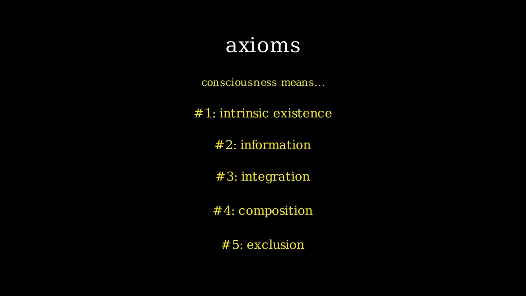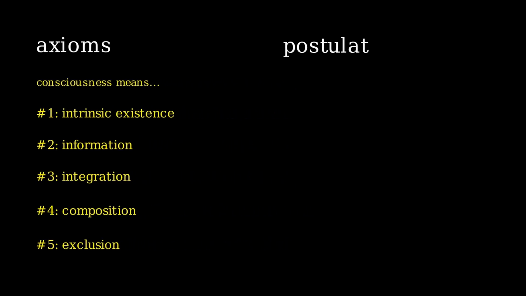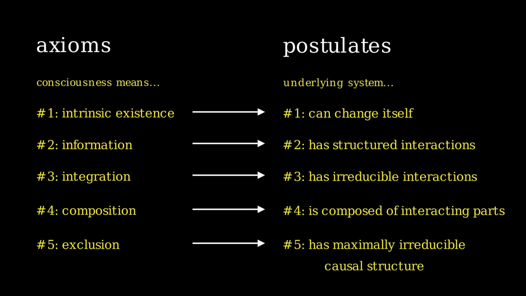Axioms are statements that seem reasonable to accept without proof. In IIT, these axioms define consciousness. That is, these axioms collectively describe what all of our conscious experiences, ranging from seeing the color red to toothaches and falling in love, have in common. IIT builds on its axioms using postulates. Postulates translate from the axiomatic properties of consciousness to mathematical characteristics of a physical system. In other words, IIT tells us what a system must be like to produce consciousness.